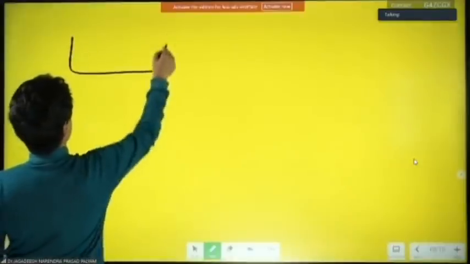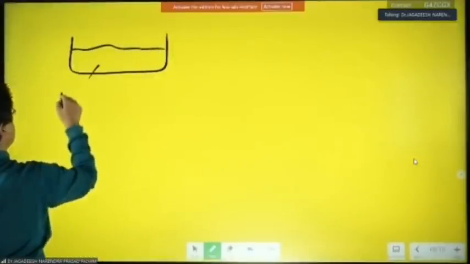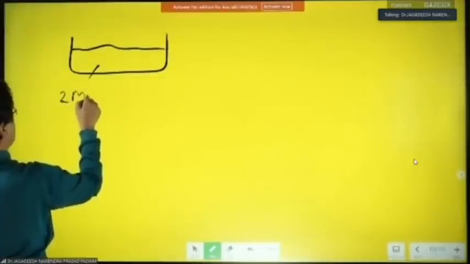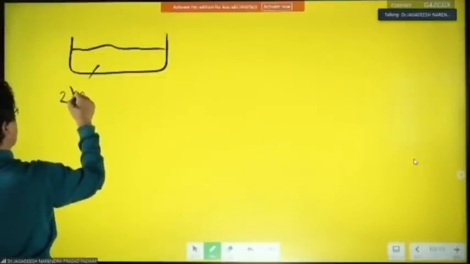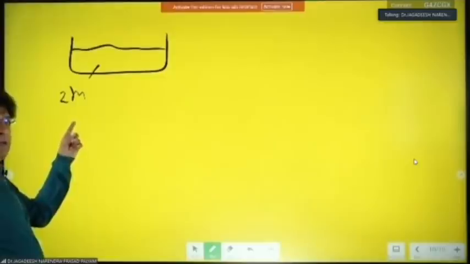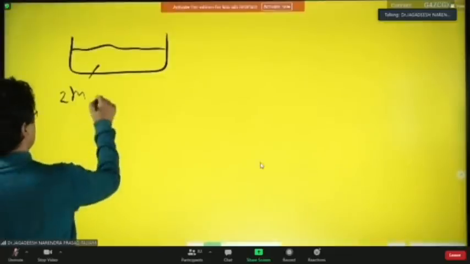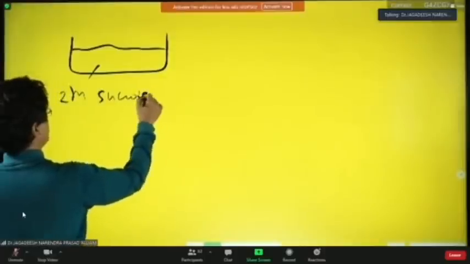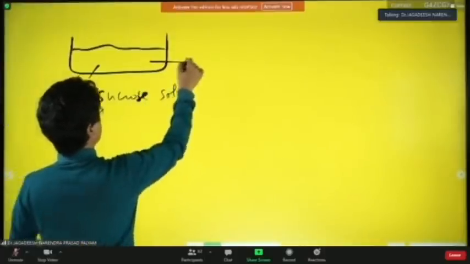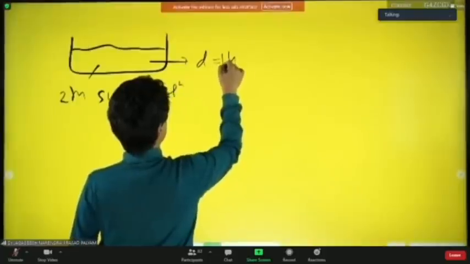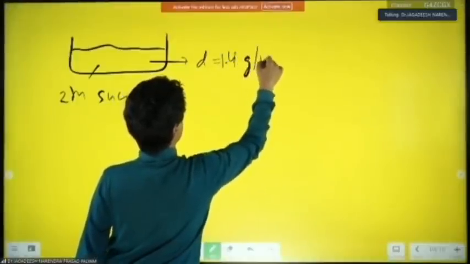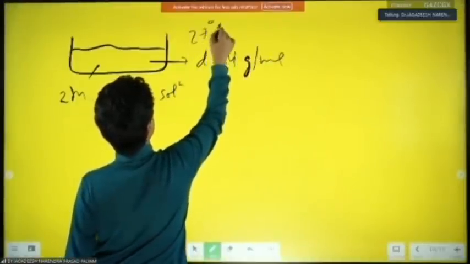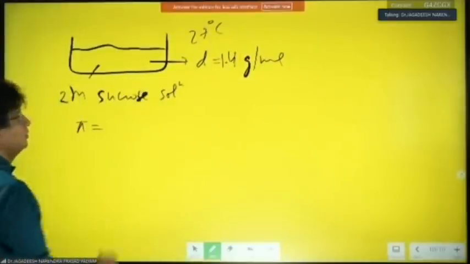चलो एक और क्वेश्चन ले लो, फटाफट से लो. This is 2 molal, 2 small m. This is small m है ना. ये small m है, capital M नहीं है. 2 molal sucrose solution. Density of solution is given as 1.4 gram per ml at 27 degrees Celsius. Find pi. चलो करो, find pi बच्चों.